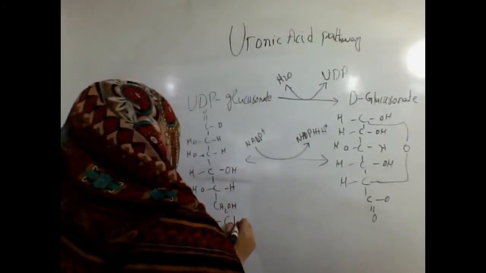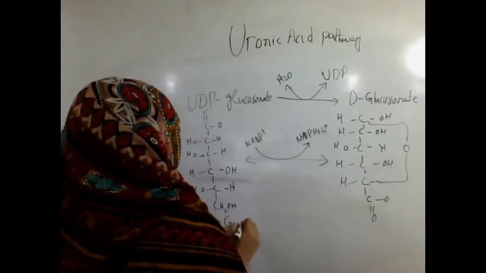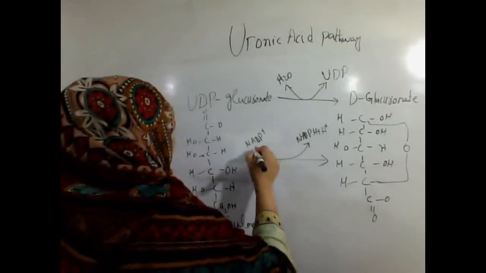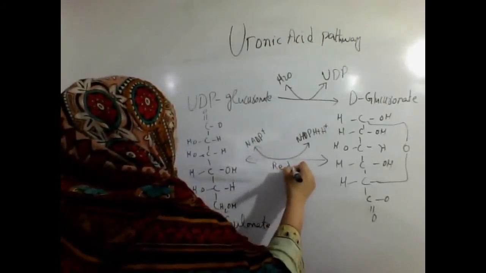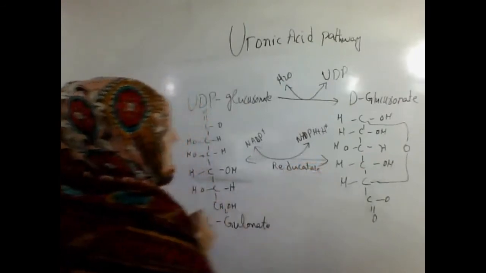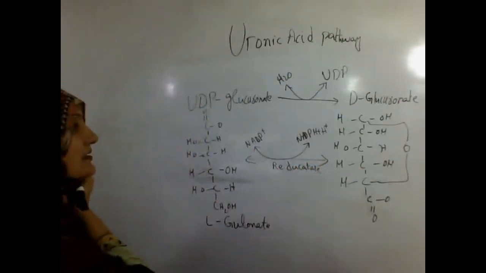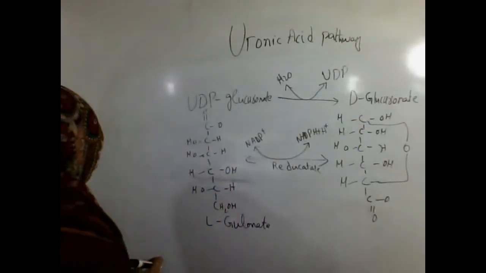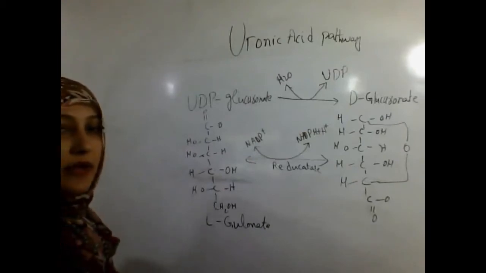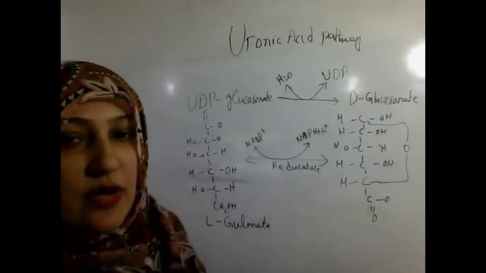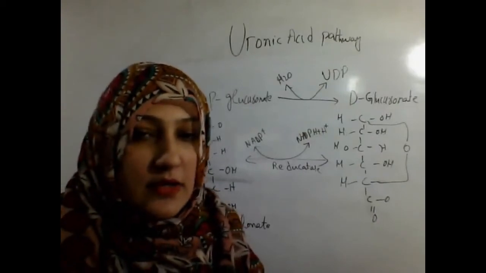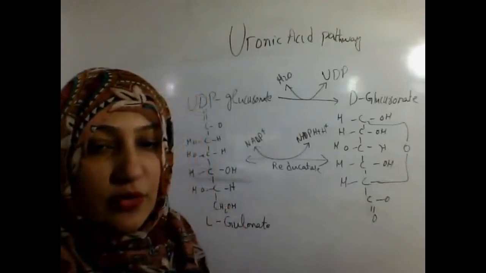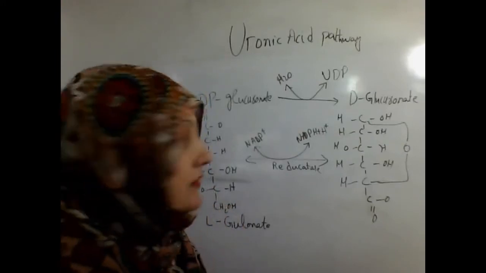The enzyme is reductase, and this is converted into L-gulonate. The D-glucuronate is converted into L-gulonate by the reductase enzyme, and NADP positive is converted into NADPH plus H plus.